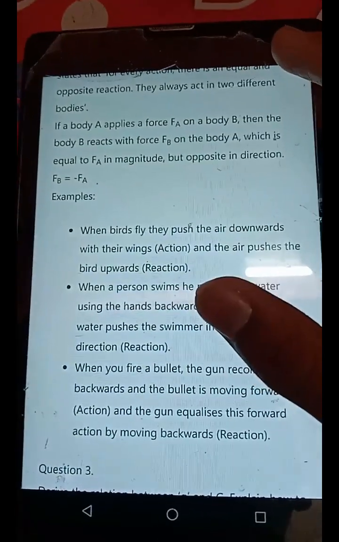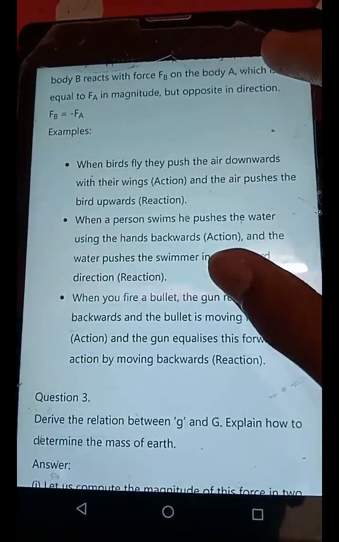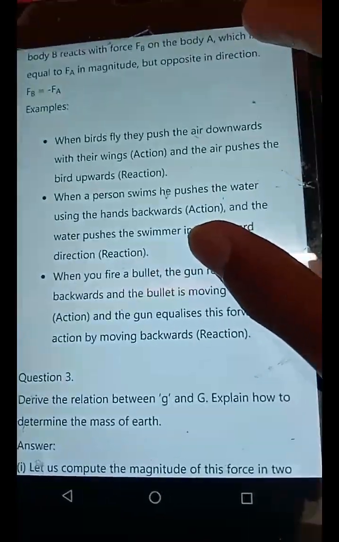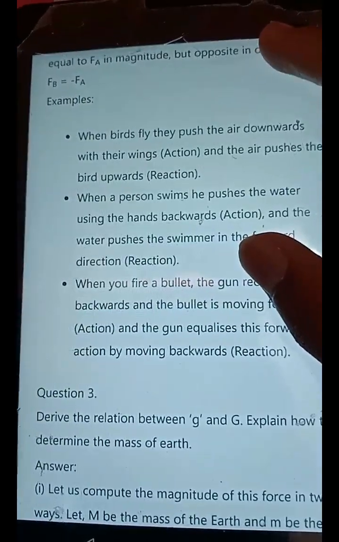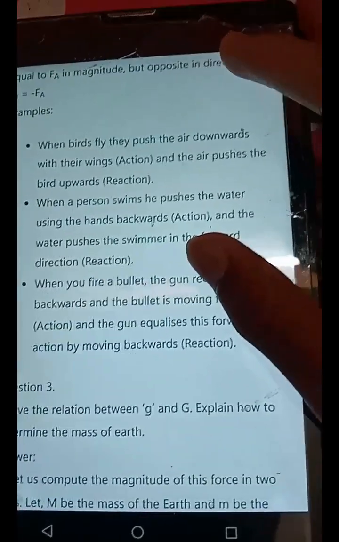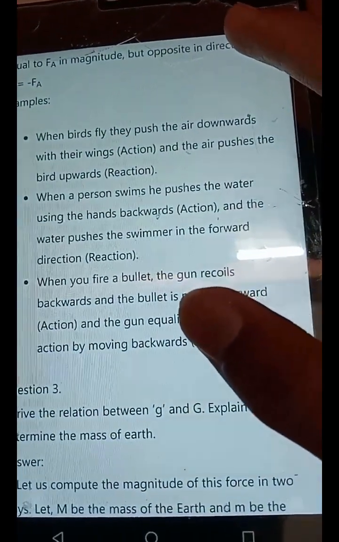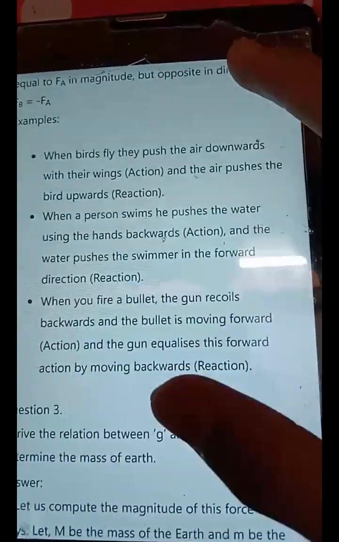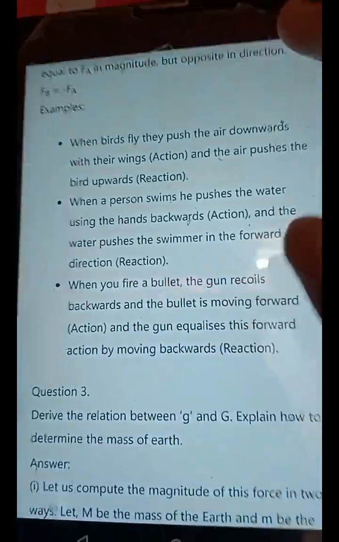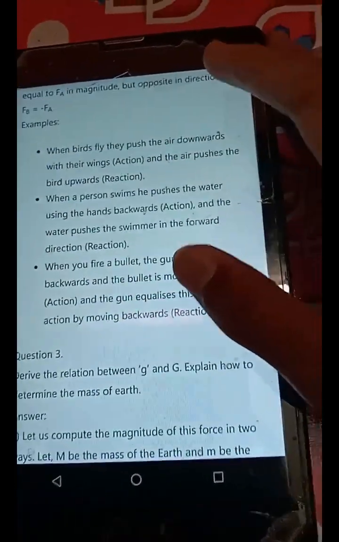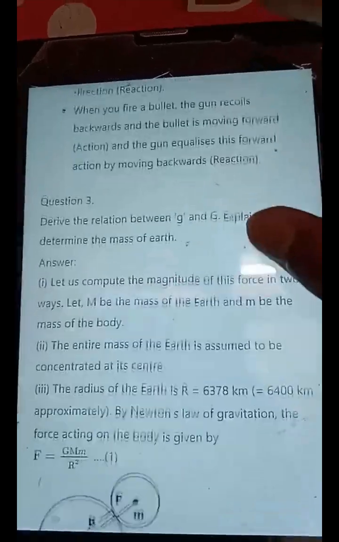Examples. When birds fly, they push the air downwards with their wings (action) and the air pushes the bird upwards (reaction). When a person swims, he pushes the water backwards using the hands (action) and the water pushes the swimmer in the forward direction (reaction). When you fire a bullet, the gun recoils backwards and the bullet moves forward (action), and the gun equalizes this forward action by moving backwards (reaction).